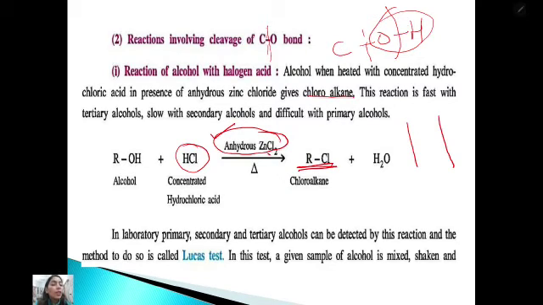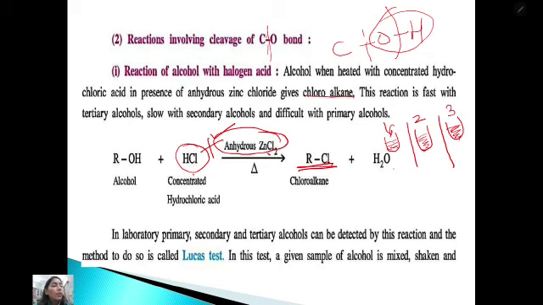We use zinc chloride in the presence of hydrochloric acid and put it into the primary alcohol, secondary alcohol, and tertiary alcohol. With the primary alcohol, no such reaction occurs and there is no haziness. With the secondary alcohol, we will see the haziness after some time. But in the tertiary alcohol, we will see the haziness immediately. This combination is called Lucas reagent, and this reaction is called the Lucas test. We can distinguish the primary, secondary, and tertiary alcohols.